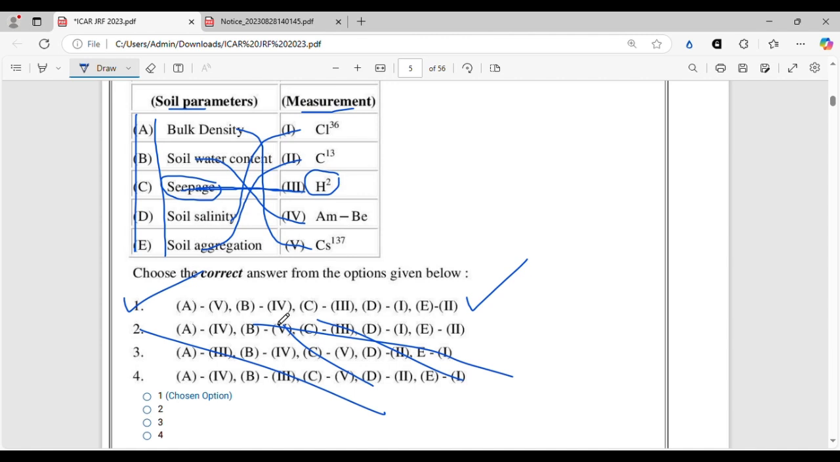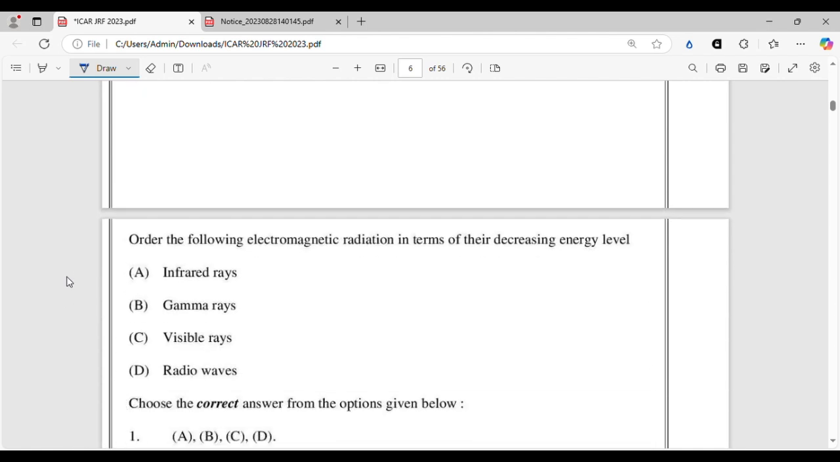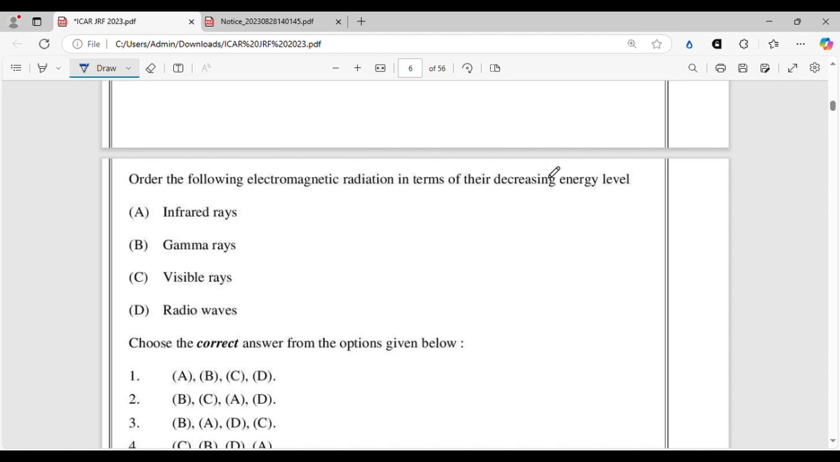All right, let's move on to the next question. And for aggregation, you know, carbon is necessary, organic carbon, and C12 is the original carbon atom, whereas C13 is its radioactive isotope. So that can also be used for studying the soil aggregation. All right, let's move on. Order the following electromagnetic radiation in terms of their decreasing energy level.